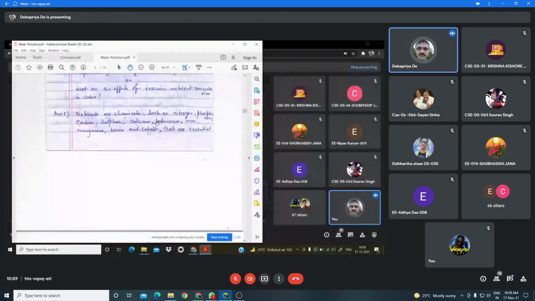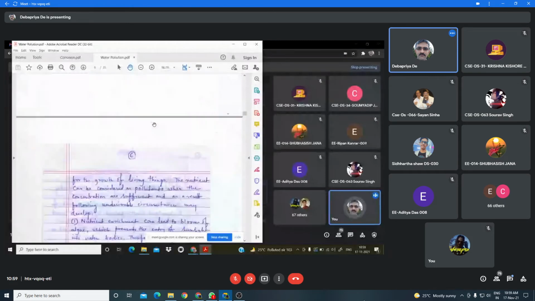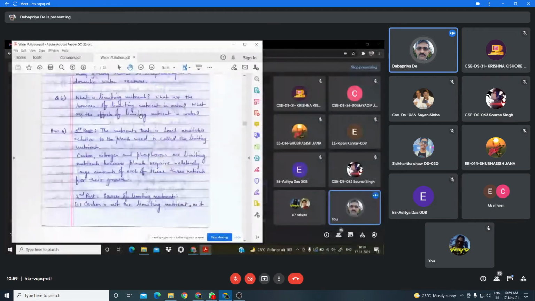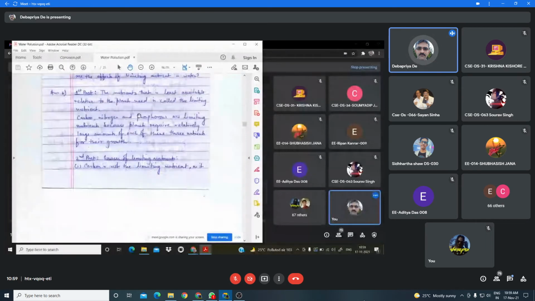Now I shall discuss the limiting nutrients. Limiting nutrients means nutrients that are least available relative to the plant's need. That means their supply is less in comparison to the plant's requirement. And there are mainly three limiting nutrients: carbon, nitrogen, and phosphorus.